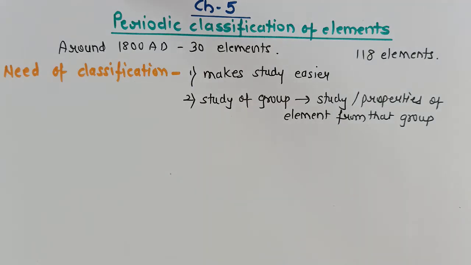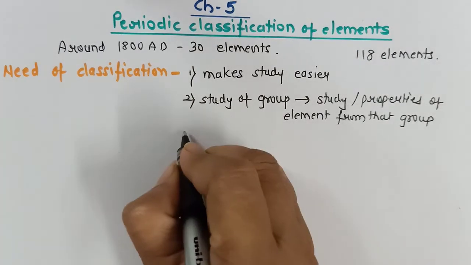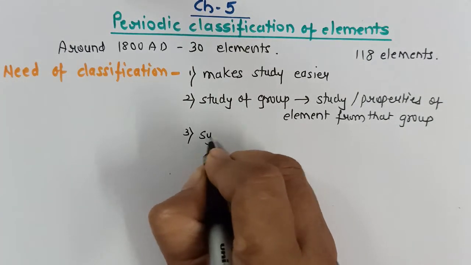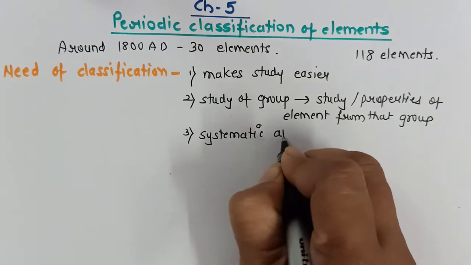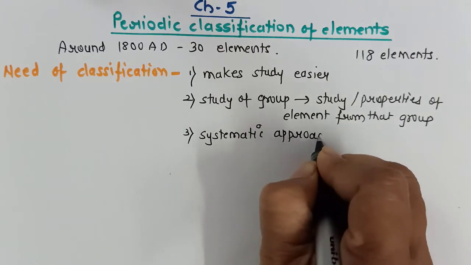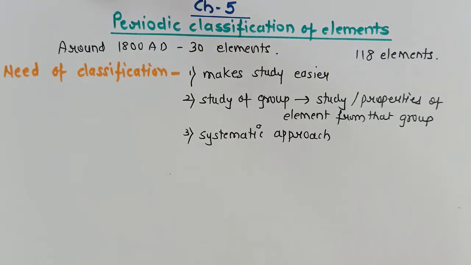For example, if I want to study all halogens, if I study the halogen group, I will be able to determine the property of any halogen from that group. Thirdly, a proper classification gives us a systematic approach. And therefore, we need to classify the elements.